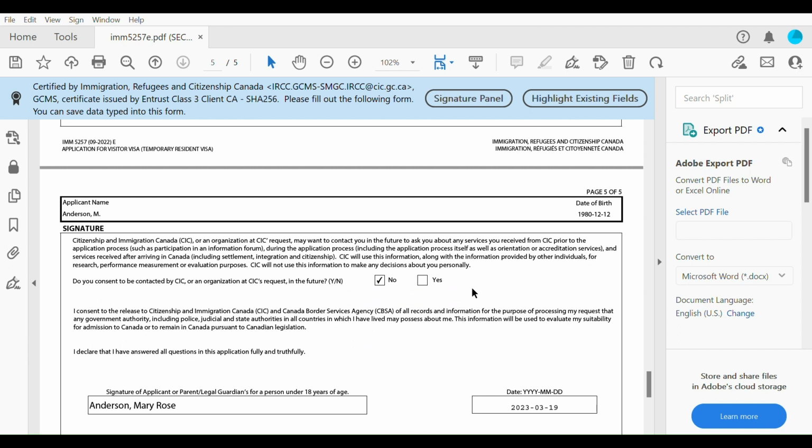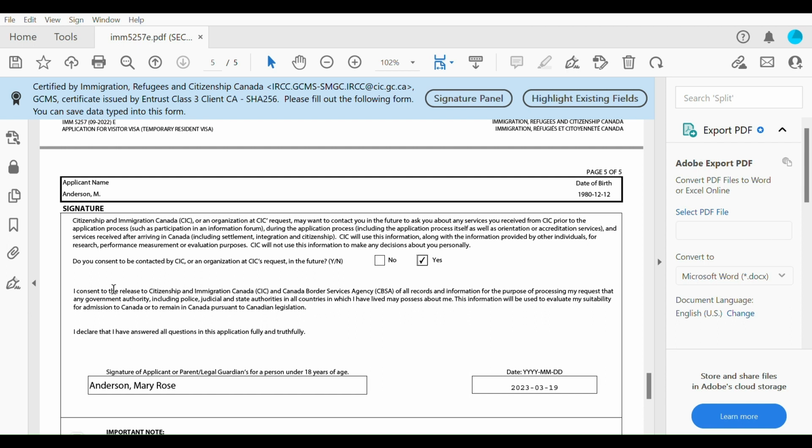Okay, and then we're on the last page. This is where your signature comes in. Make sure that you read all this before you go ahead to consent. It's asking here, do you consent to be contacted by CIC or an organization at CIC's request in the future? Oh, why did I put no here? Okay, yes. You should always put yes. Do you consent to release the citizenship or regulation? Blah blah blah. I declare that I have answered all questions in this application fully and truthfully.